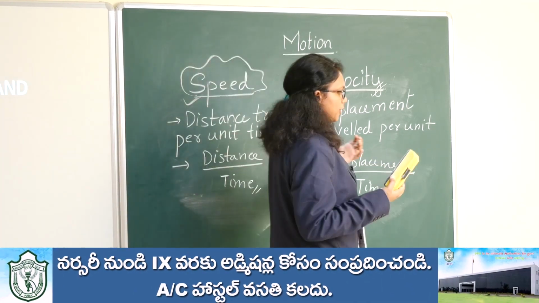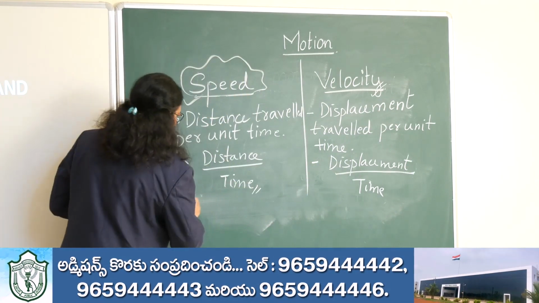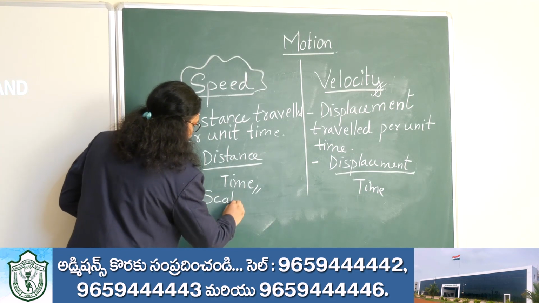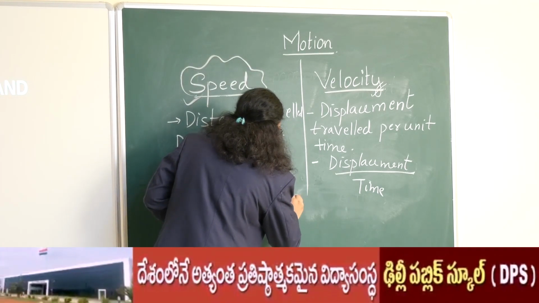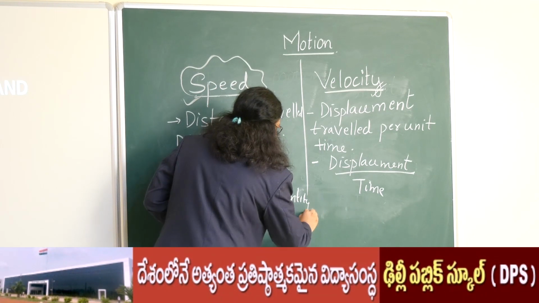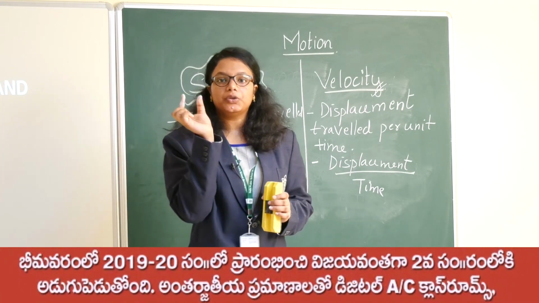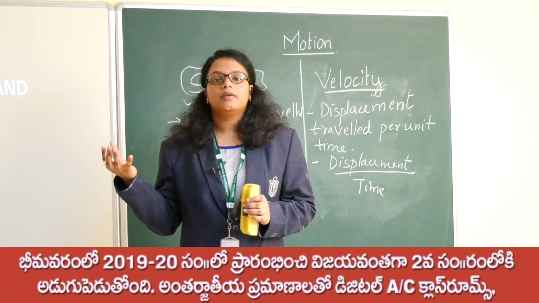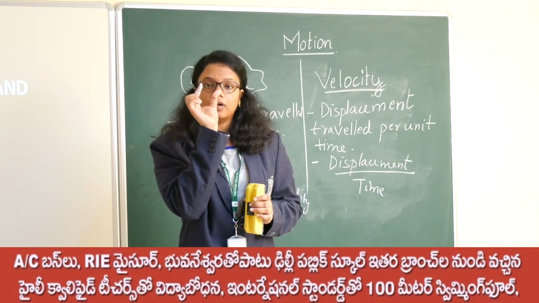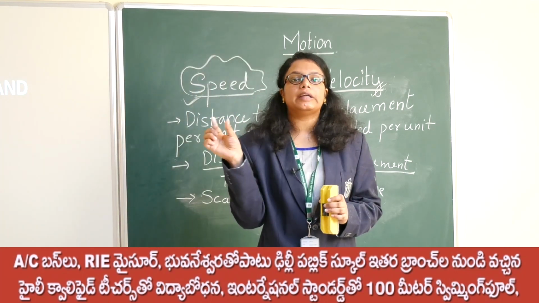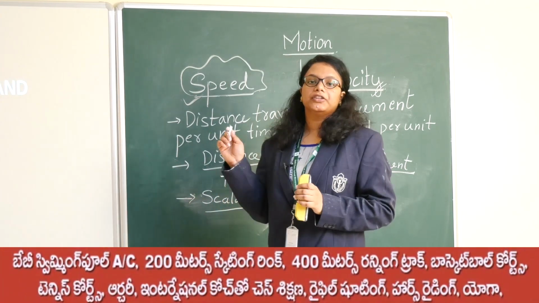Next we will study one more important concept, which is not there for lower classes, but I'll tell you. We usually call speed a scalar quantity. Scalar means we always use a term like his speed is 20 meter per second or 22 meter per second. Even in vehicles with a speedometer, it usually shows 20 km per hour or something like that. The numbers 20, 22, 30, these are all magnitude. So a scalar quantity is a quantity which involves only magnitude. So speed